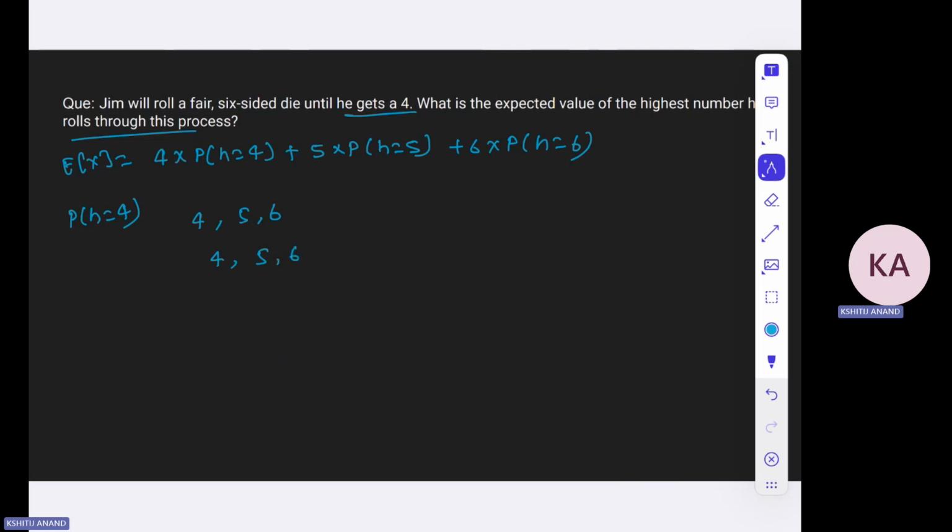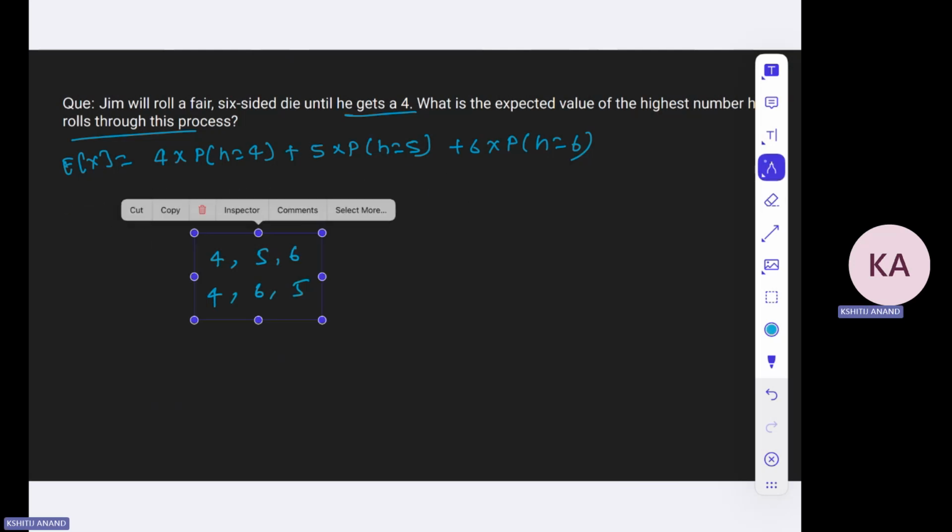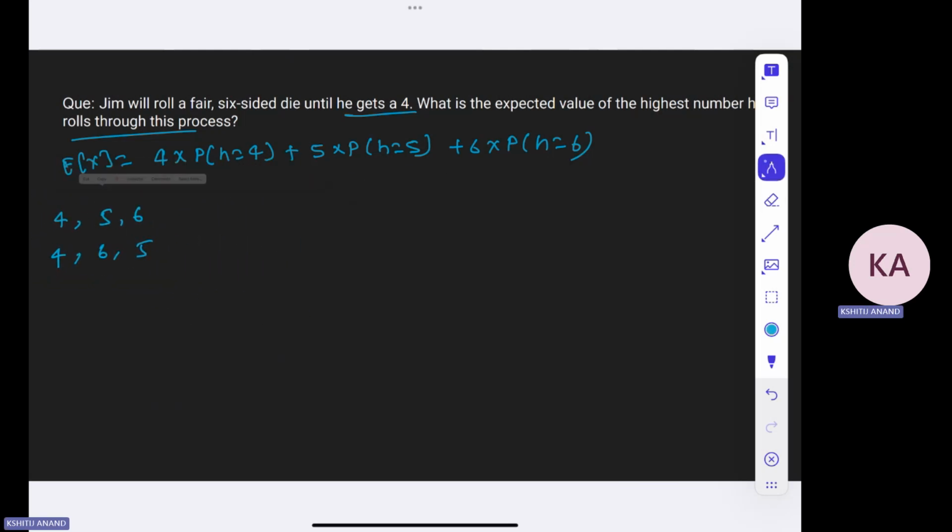The possible arrangements are 4, 5, 6; 4, 6, 5; 5, 4, 6; 5, 6, 4; 6, 5, 4; and 6, 4, 5. So there are a total of 6 arrangements.